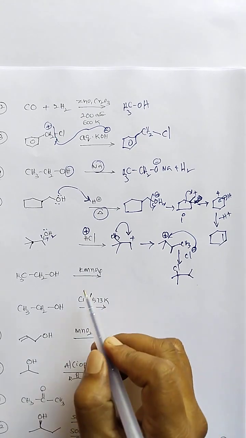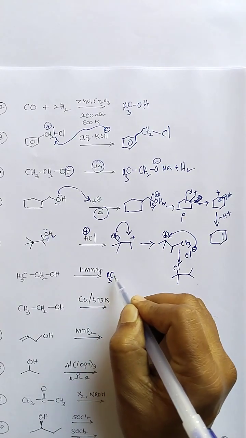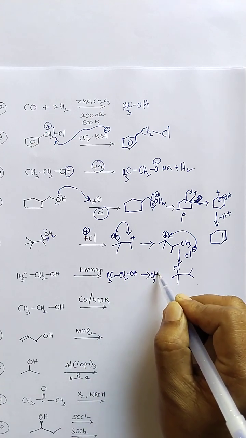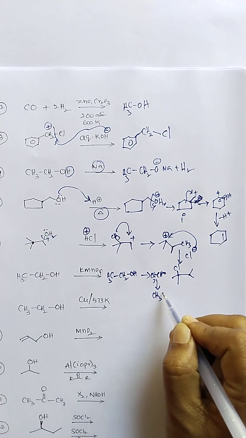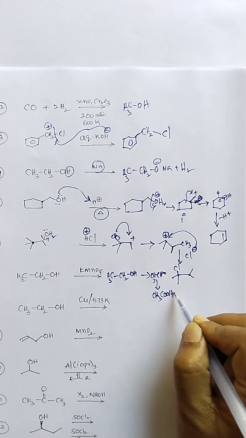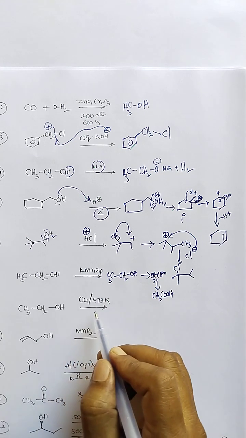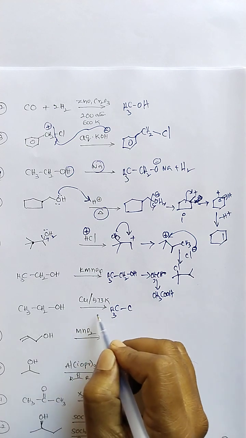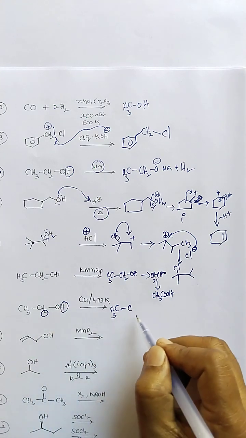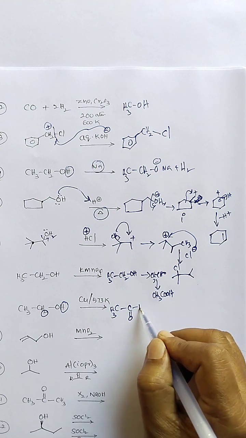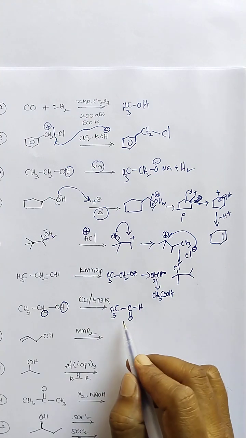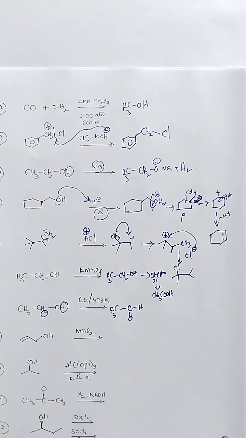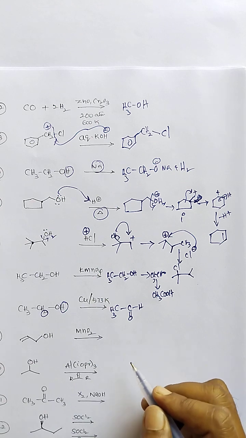Next, alcohol oxidation. Initially, upon partial oxidation, the alcohol gives aldehyde, and then with further oxidation, since it is a strong oxidizing agent, acid is formed. Alcohols upon treatment with copper undergo oxidation, with one hydrogen removed from here and another from here. Removal of hydrogen is also called oxidation. Aldehyde is formed from a primary alcohol, ketone from a secondary alcohol, and alkene from a tertiary alcohol. This is the test for differentiating alcohols, reaction with copper metal.